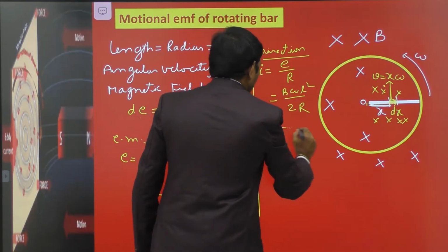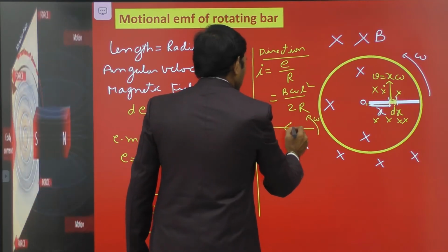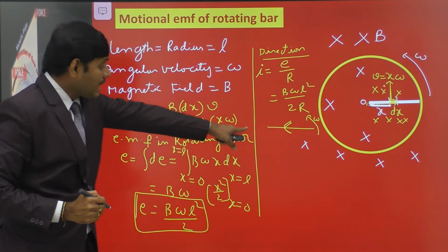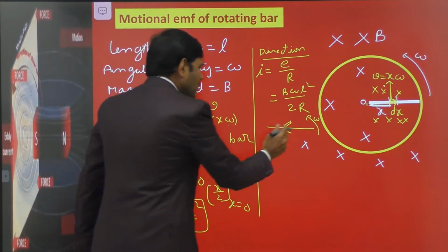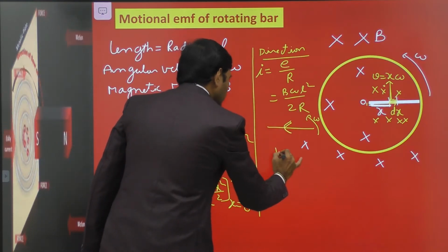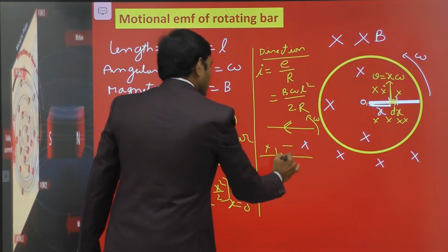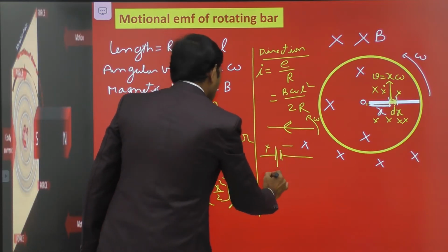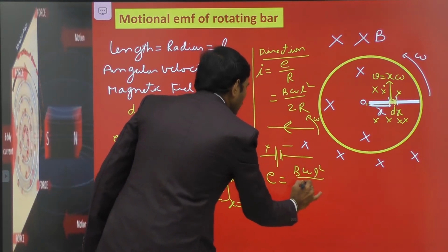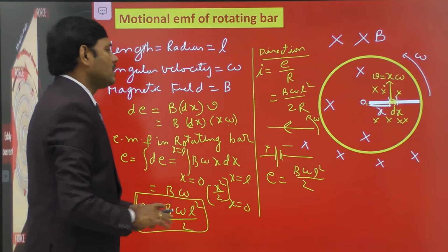Therefore, if the rotating bar rotates in the anti-clockwise direction, current flows towards the center of the circle, as shown in the diagram, so that this rotating bar becomes a small battery having its positive terminal towards the center and negative terminal towards the periphery. So it becomes a small battery of EMF B omega L square by 2, having positive terminal towards the center and negative terminal towards the periphery.